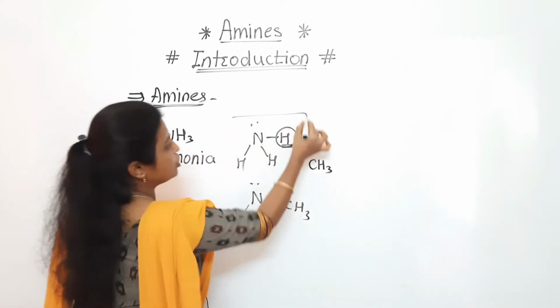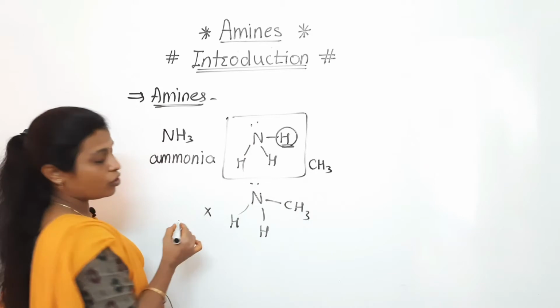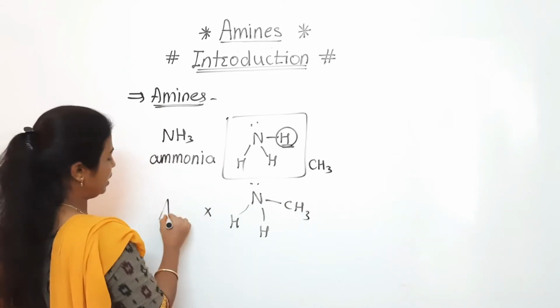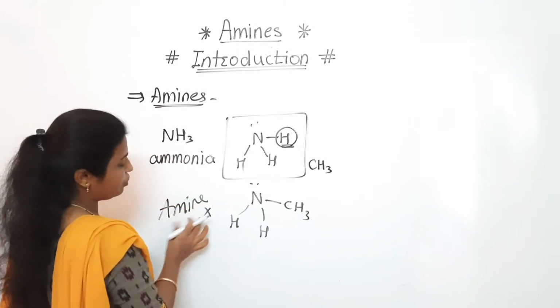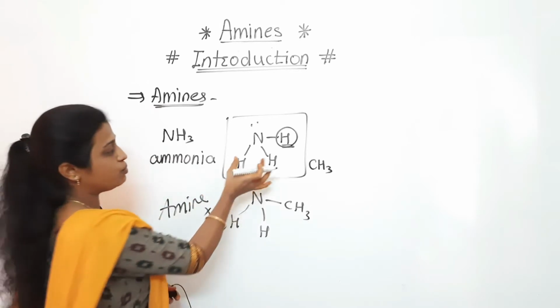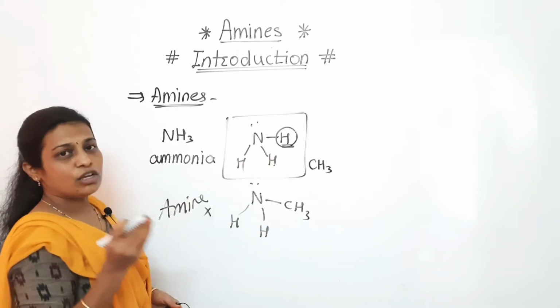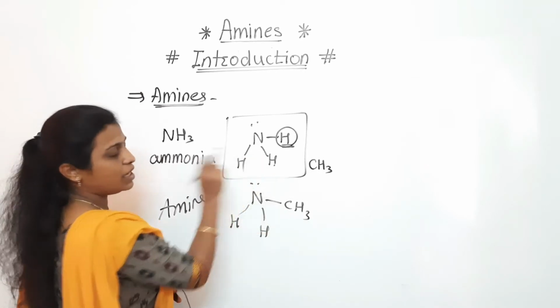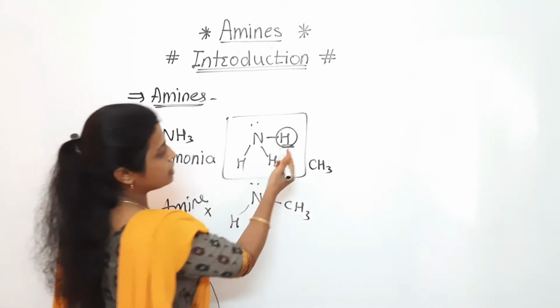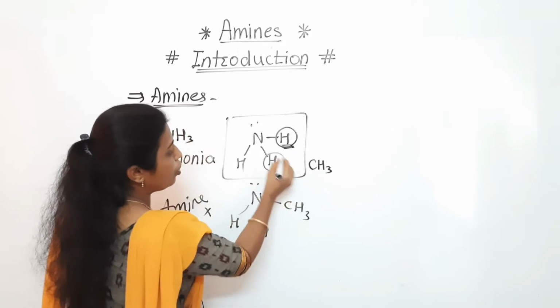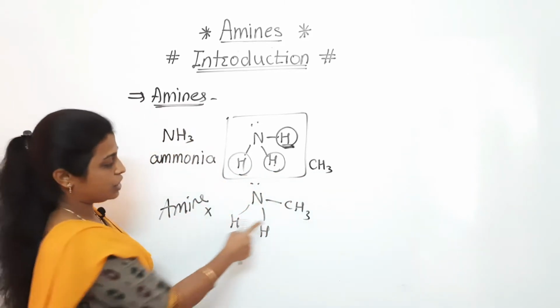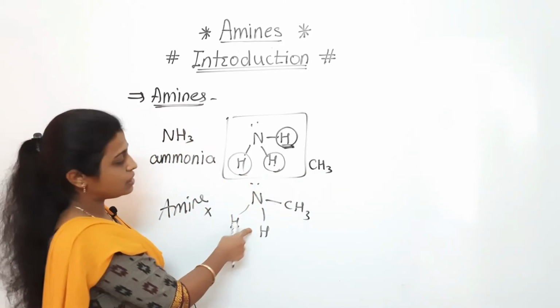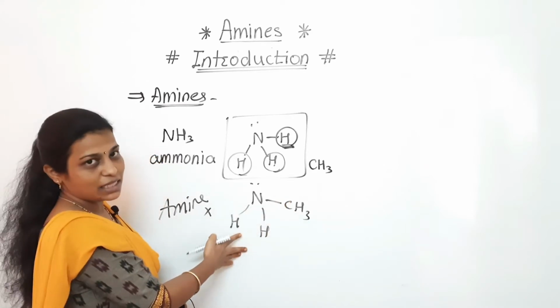This is not the structure of ammonia, this is of the amine. Hope everyone understood the difference between ammonia and amine. Basically, these amines are derived from ammonia by replacement of one or more hydrogen atoms. If one hydrogen is replaced, then we can say that this is an amine.